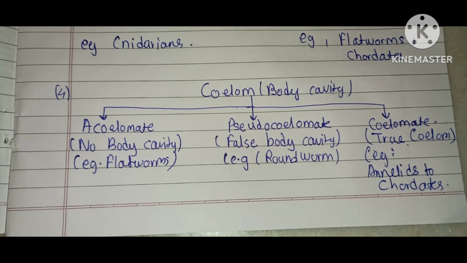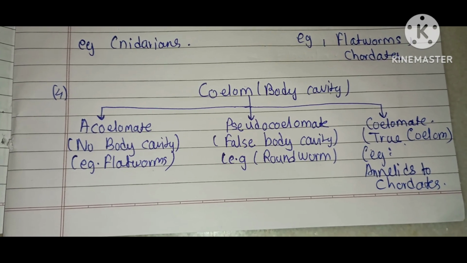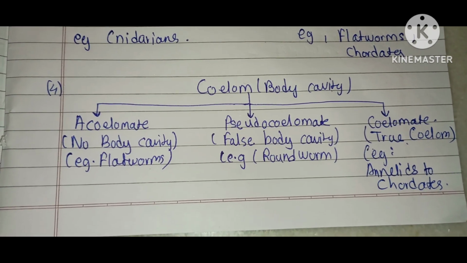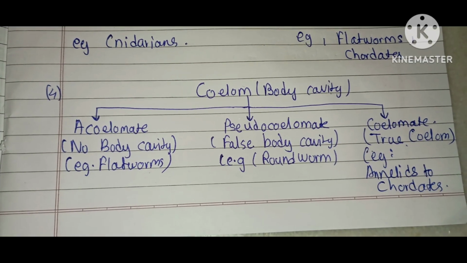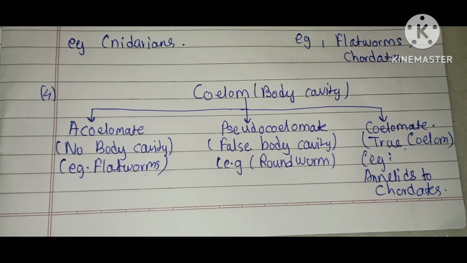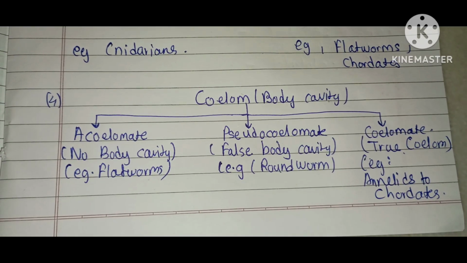Second is pseudocoelomate, meaning a false body cavity, and the example is roundworm. Third is coelomate. It is a true coelom completely lined by mesoderm. Examples are annelids to chordates.